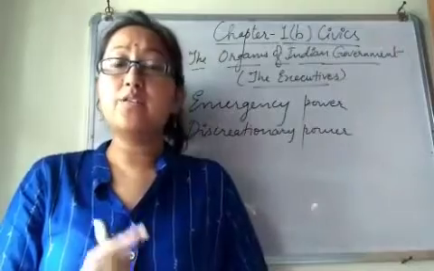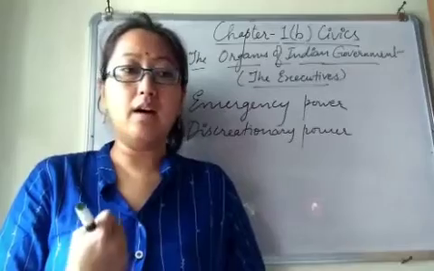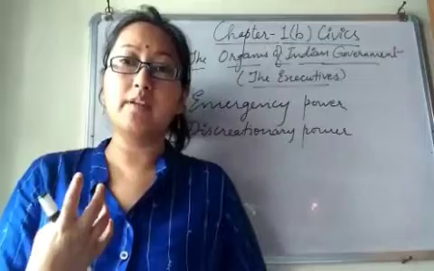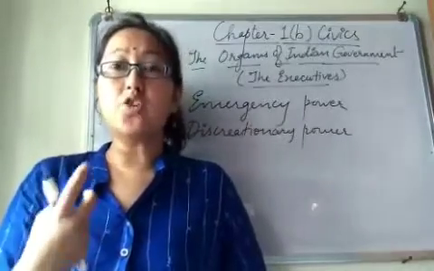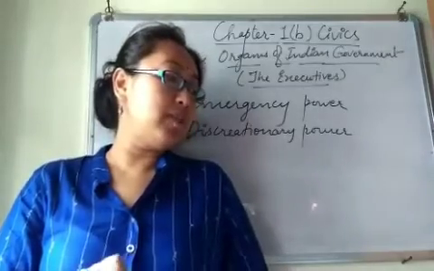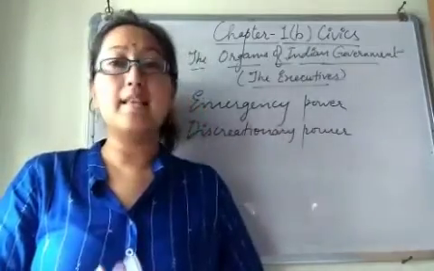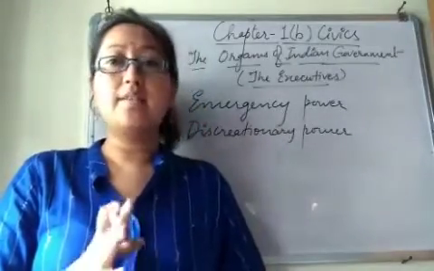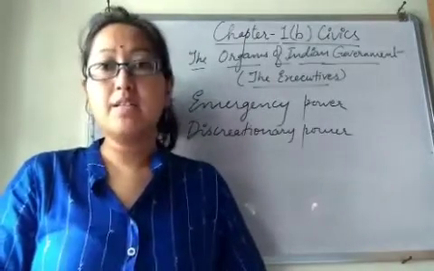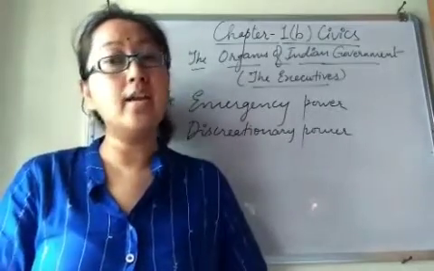And the third one is financial emergency. If there is instability in finance, meaning money, the consolidated fund, that is a financial emergency caused by a threat to the financial stability of India, and it comes under Article 360. So these three emergencies can be declared by the president, and those are the emergency powers of the president.